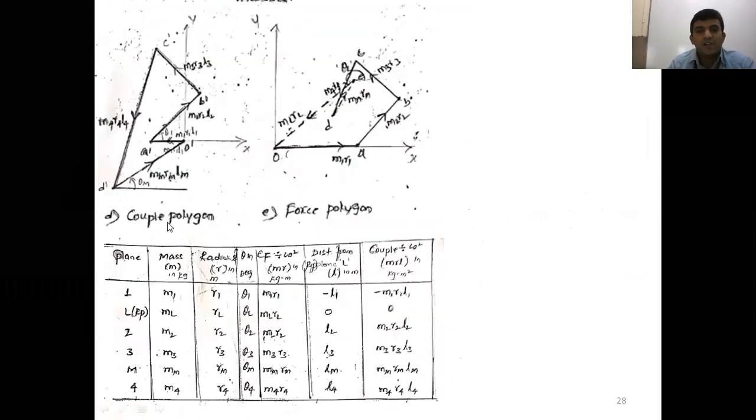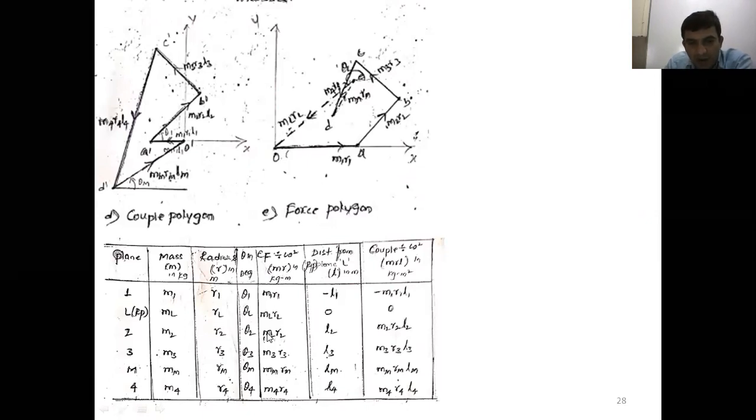After that, we go on to draw the polygon. First, it depends upon which magnitudes are unknown. Here, we could go for the couple polygon or the force polygon. Earlier, we went directly to the force polygon because no couple is generated in balancing of several masses rotating in the same plane. But for balancing of several masses rotating in different planes, a couple is generated.